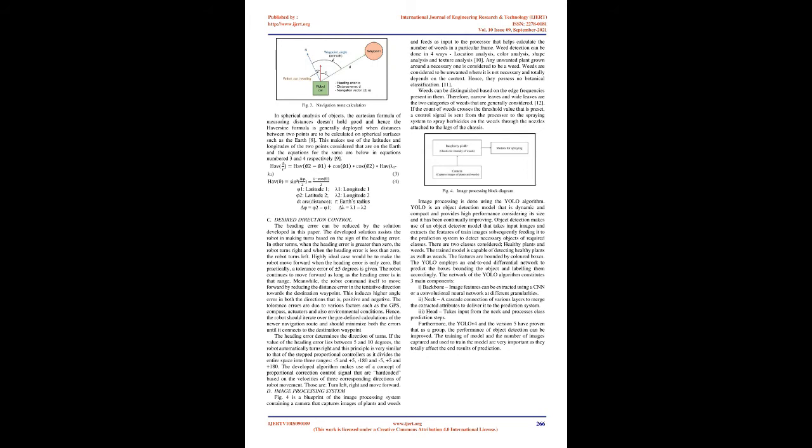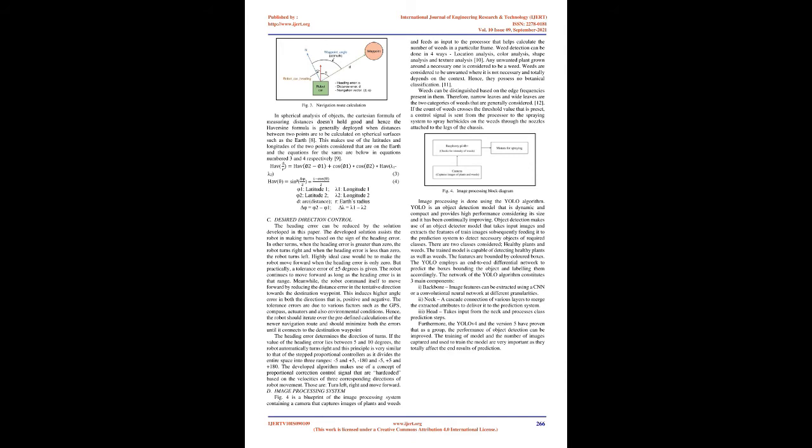Navigation route calculation. Navigation route distance and the heading are defined graphically as shown in Fig 3. The 2 parameters, navigation route distance and the heading, are computed from 3 parameters that are known: the coordinates of the destination, the coordinates of the robot, and the heading of the robot relative to magnetic north. The control algorithm reduces the distance error and the heading error. A linear velocity can help reduce the distance error, and on the same lines, the angular velocity can help reduce the angle errors. The distance error d can be calculated using the Haversine formula, and the azimuth angle of the waypoint by using the forward azimuth formula. This can calculate the heading error.